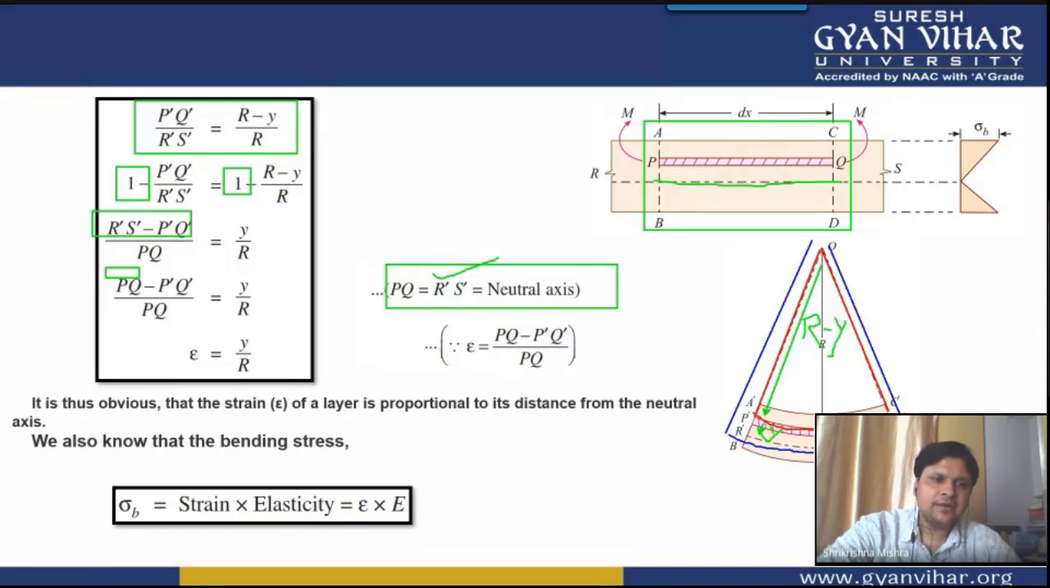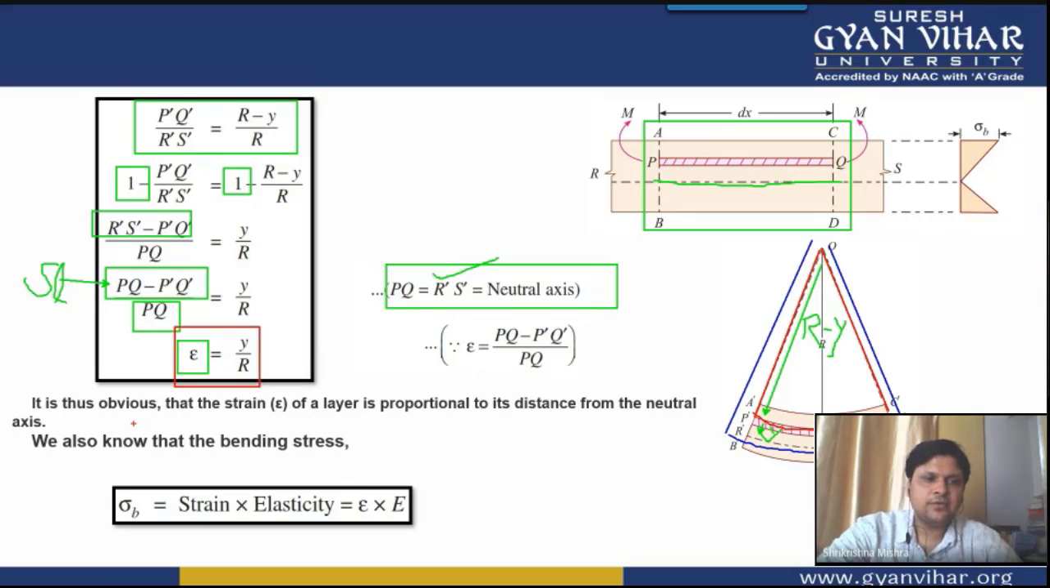So by writing it, we can see that PQ minus P dash Q dash you are getting in the numerator of LHS. This is your change in length, this is your del L. And del L and PQ represent your original length, L. So del L by L is basically your strain. So from this equation, we are getting that strain is equal to Y by R. So from this, it is obvious that the strain of a layer is proportional to its distance from the neutral axis.